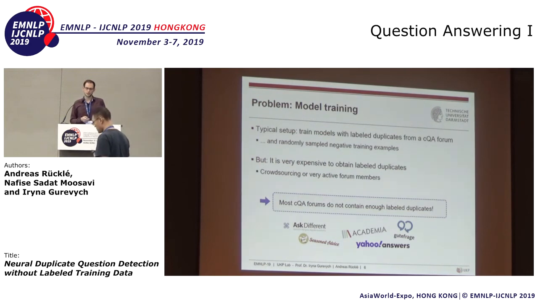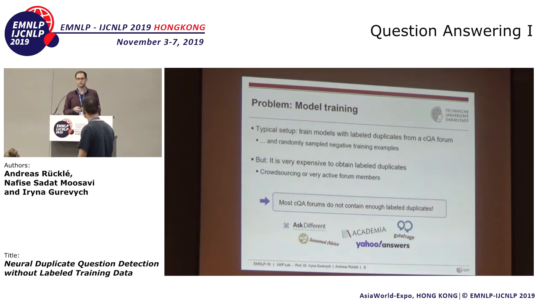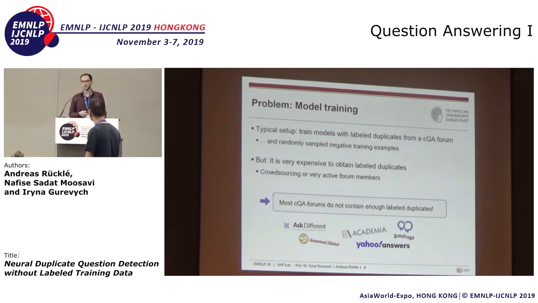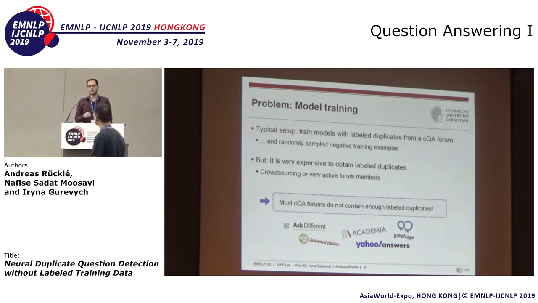Mm-hmm. So we have only evaluated this on the extrinsic task of question similarity and duplicate question detection. We have not performed a manual or human annotation study. We have a qualitative analysis about this, but there's no in-depth manual annotation.